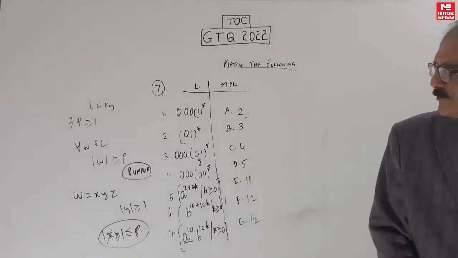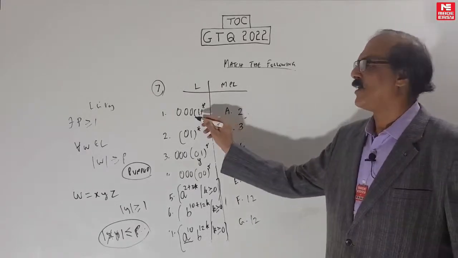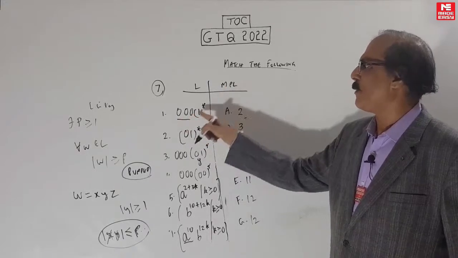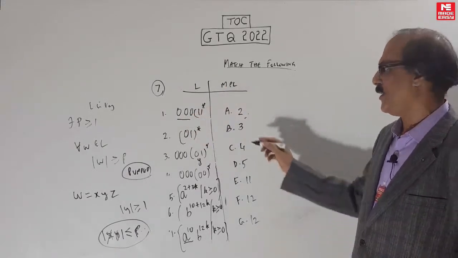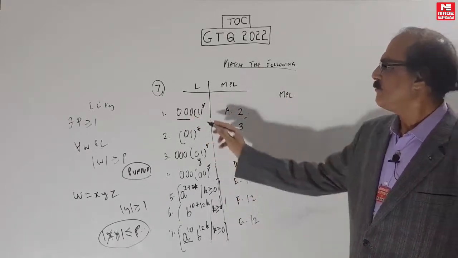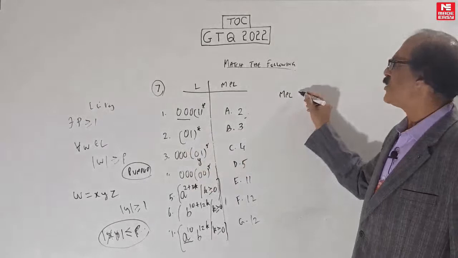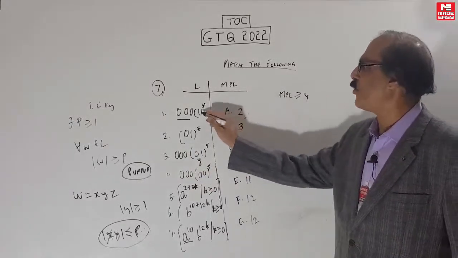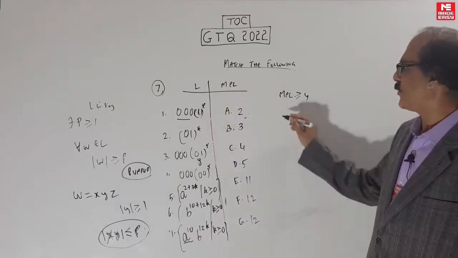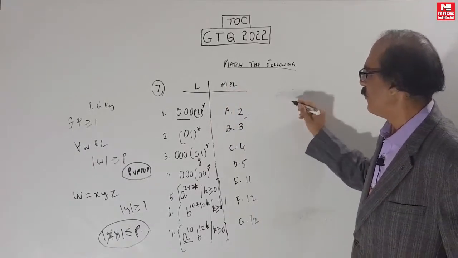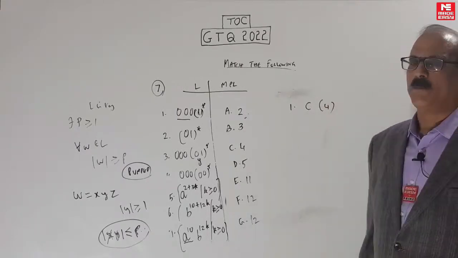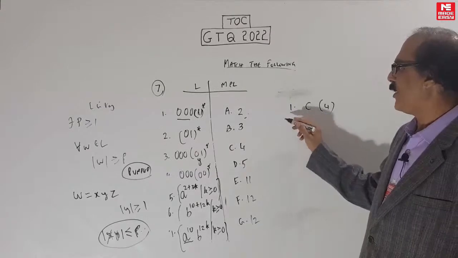Okay, now let's do this. First, this is the easy one. First thing, we want the minimum pumping length, MPL. All of this is for minimum MPL only. What is MPL? The minimum string is of length 3, so you take at least 4. In this case, it's 4 itself because you add one bit. The fourth bit can be pumped, that's it. So the answer is 4. So for 1, 4 means C. 4 is the MPL. So match the following: 1 is matched with C.